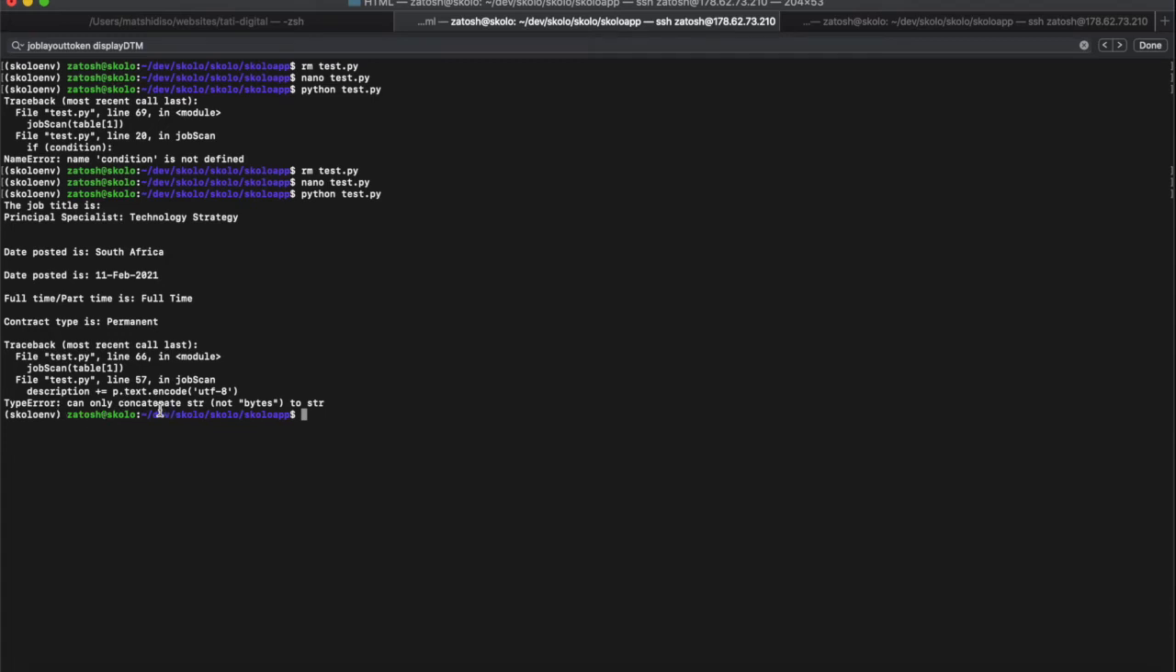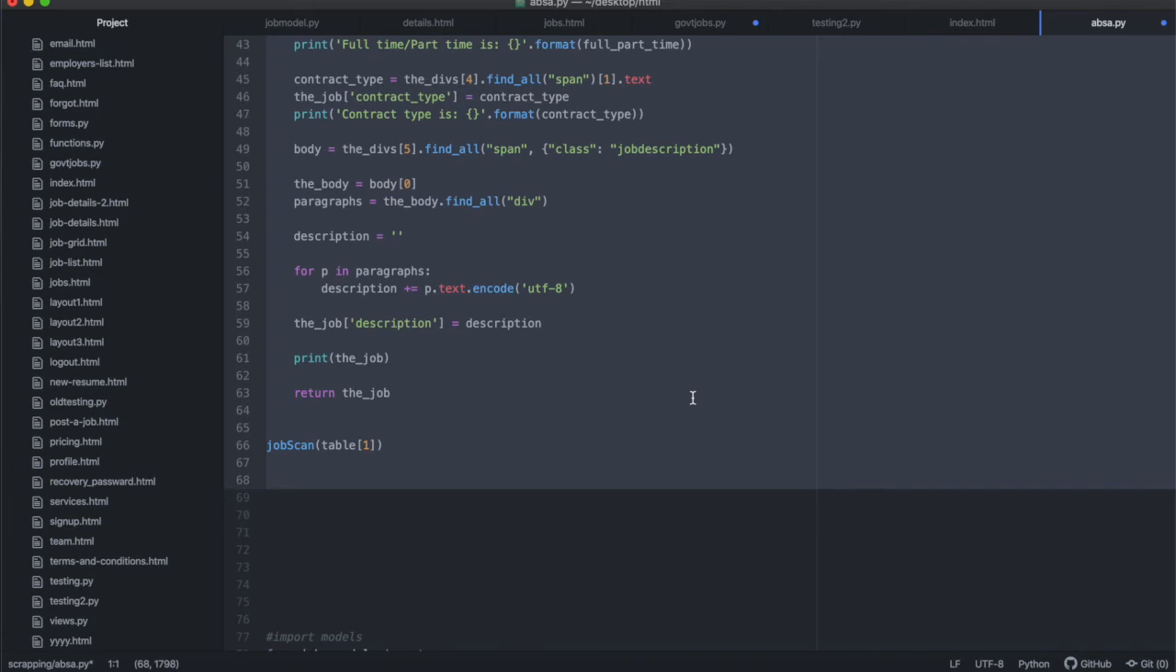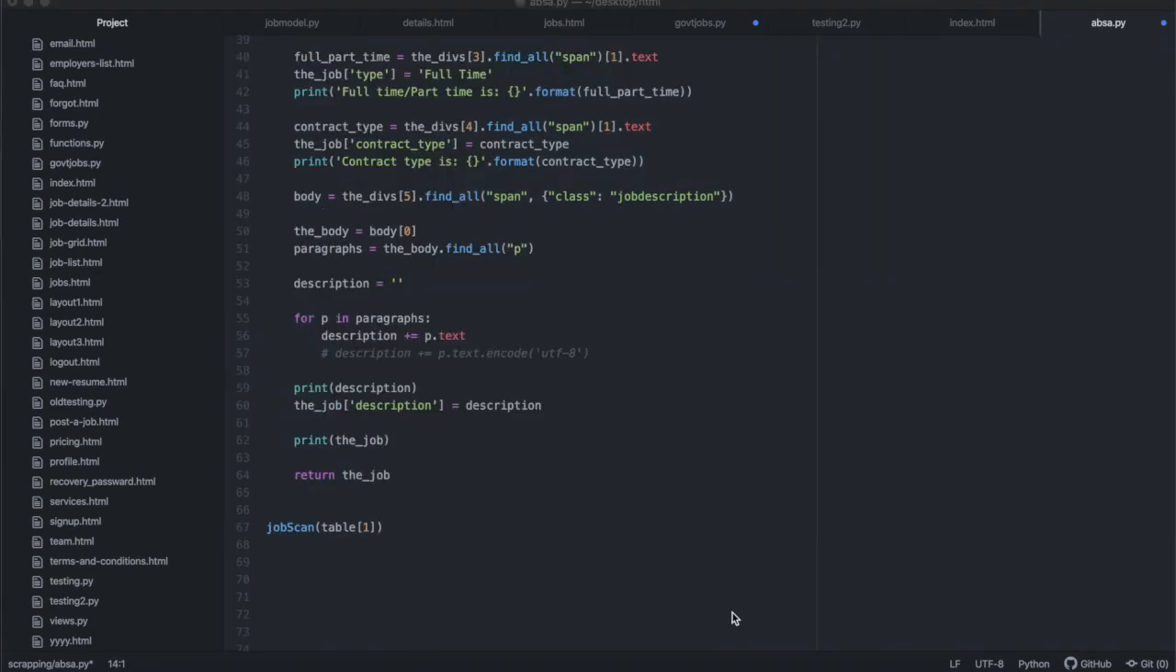Type error: can only concatenate strings, not bytes. Okay, all right, so when it came down here to having to add the strings together, it cannot do that. So to fix that error, this is the line that we had before that was giving the error.